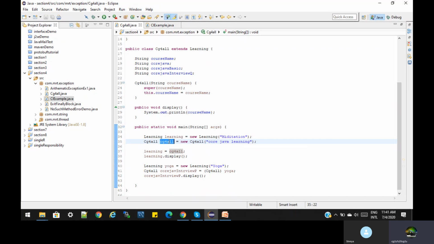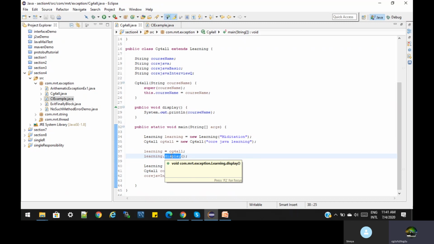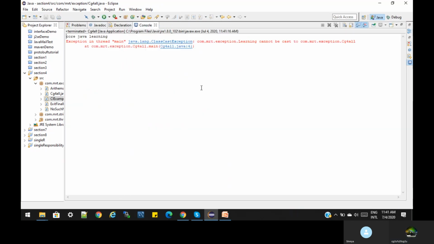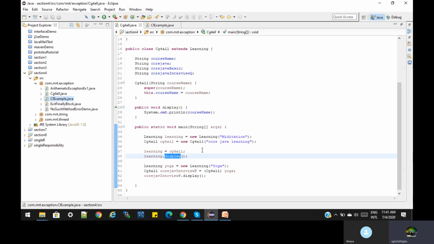Now we assign the subclass object to a superclass reference and call the display method. When we run this program, we get the core Java learning output, meaning the object of the subclass is printing. No problem till here.